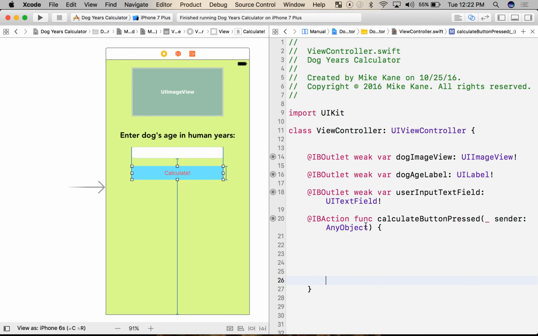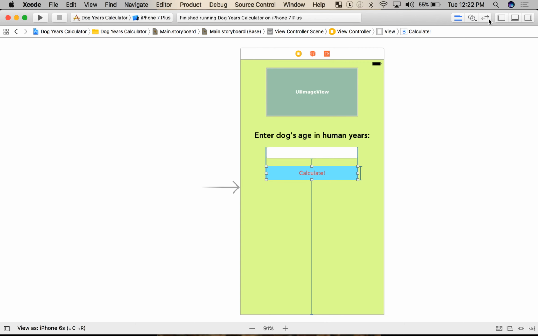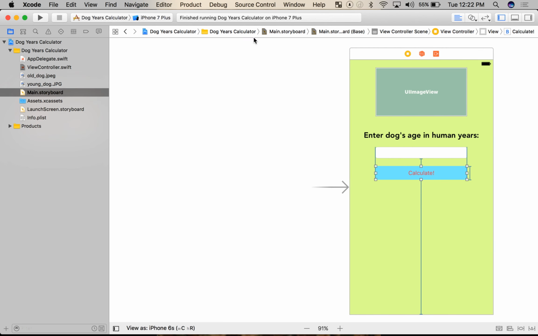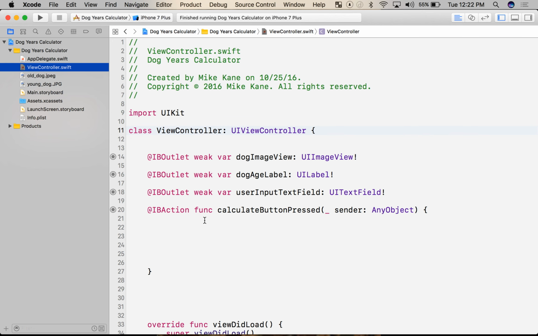Let's give myself some room to work. Okay. And again, just to double check, yep, those are all highlighted correctly. I don't need the interface builder open anymore, so I'm going to go back to single view. I'm going to open the pane over here, and I'm just going to click on view controller. So now I'm just looking at my code.